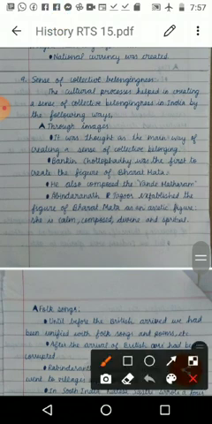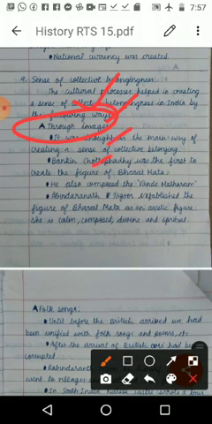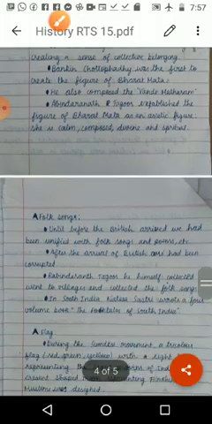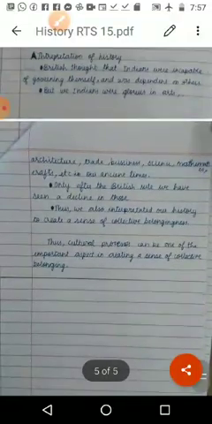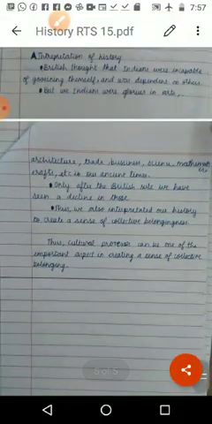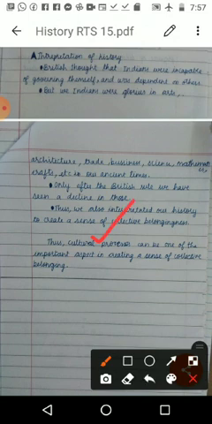That is the introduction. I am going to explain something: what the cultural process is, and what helped the belongingness, that feeling of oneness, in India. Then the first point is written, through images. Then sub points 1, 2, 3, 4 are written. Then the second point, then sub points are written, and we can see it going on like that. Then at the end of the answer, the conclusion is also given: thus the cultural process can be one of the important aspects in creating a sense of collective belonging.